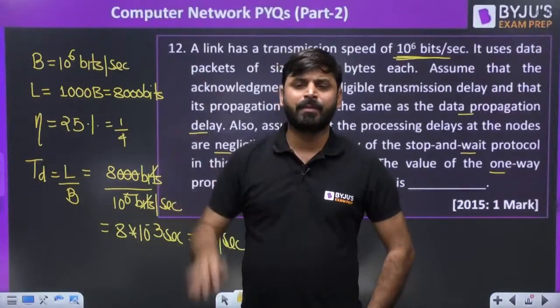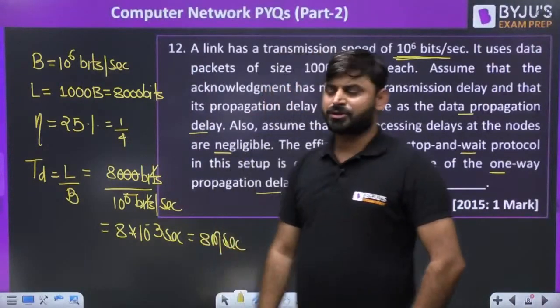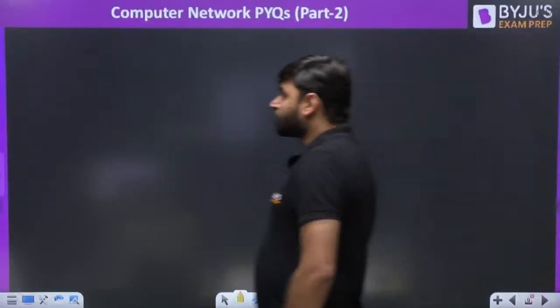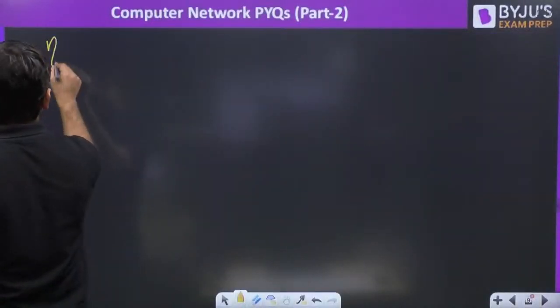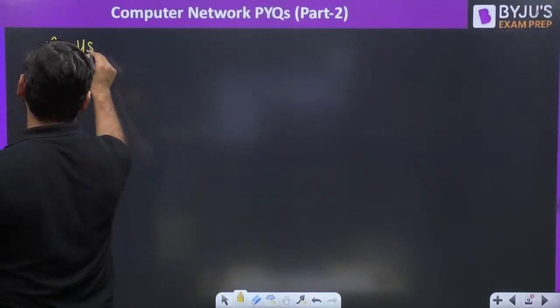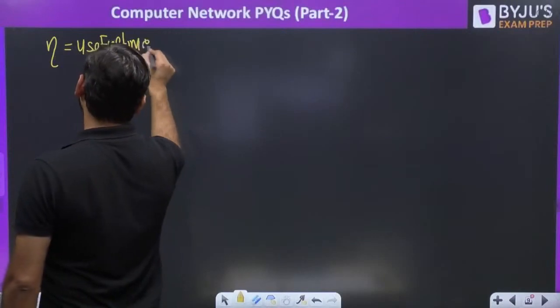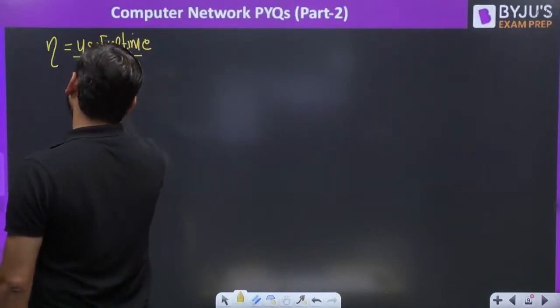I never recommend remembering any formula. Most of the students make mistakes by applying this formula. So we know one thing, don't remember any formula. Efficiency is equal to useful time divided by total time.